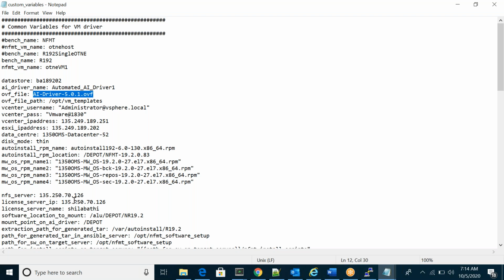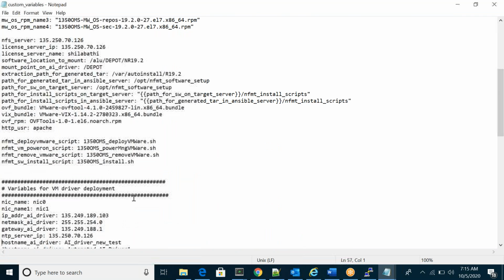These are all variables. For example, assume that today you hard coded this IP in your Ansible playbook. Tomorrow it will change, right? Again, we have to edit your playbook. So instead of hard coding, what we will do is define the variables, and we will pass this variable name into the playbook. Like that.